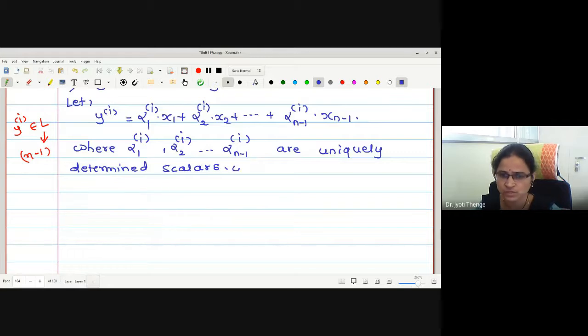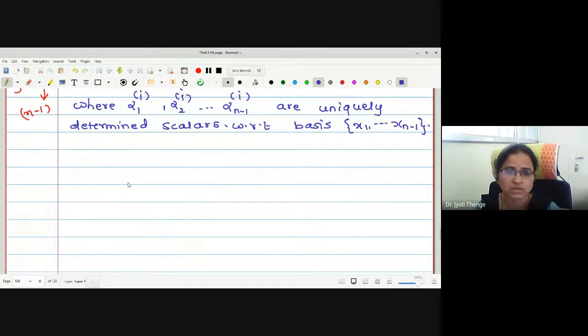With respect to the basis also you can write, with respect to the basis x1, x2 to xn minus 1. Now since the sequence is Cauchy, may I write by definition of Cauchy sequence? What is the definition of Cauchy sequence?